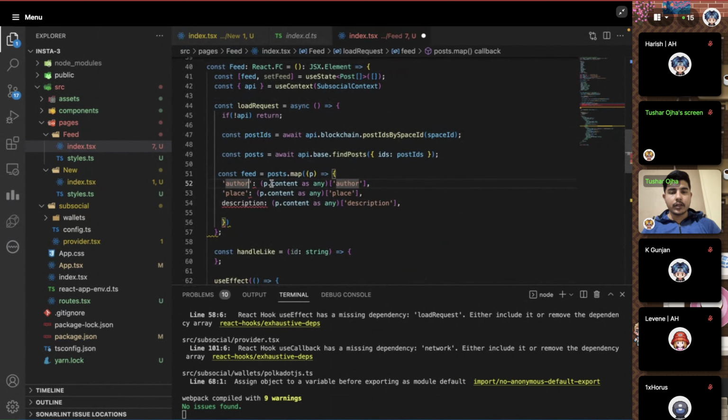Right. So we have this author, feed dot content. We get the author properties from here and the other properties as well. So it has to be like this only. And then the place property, which we're also going to get.